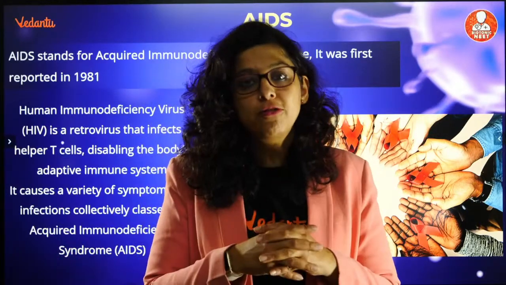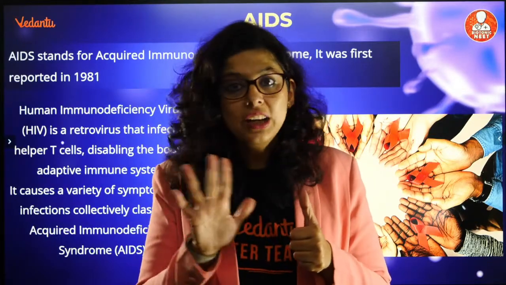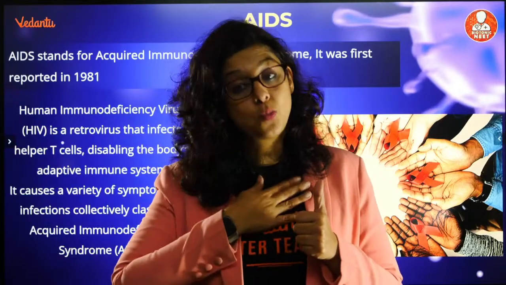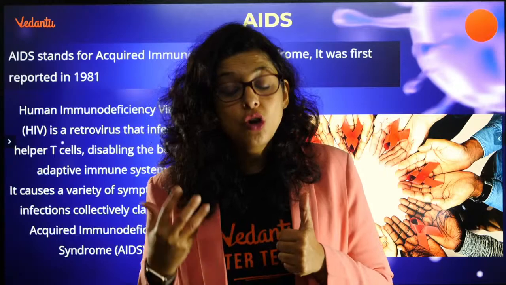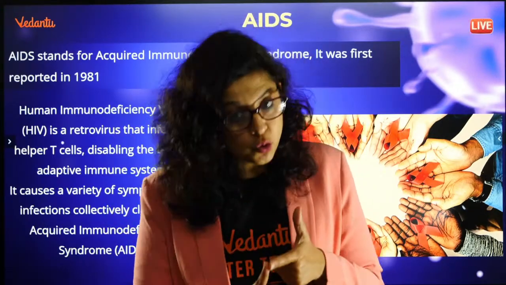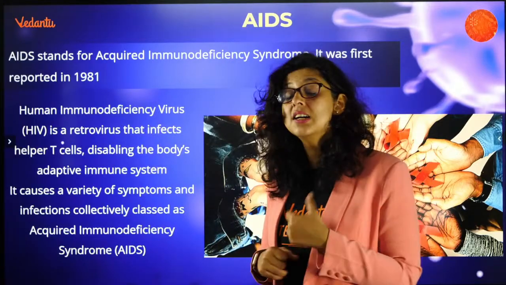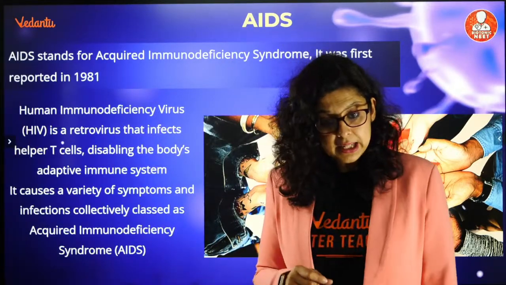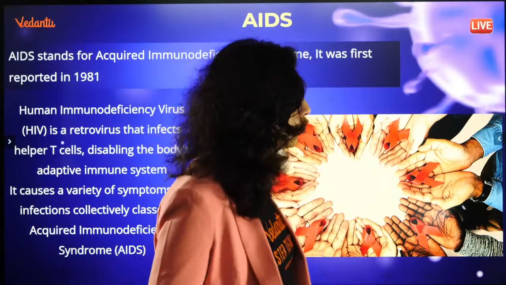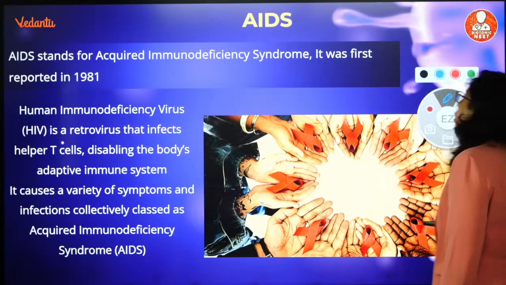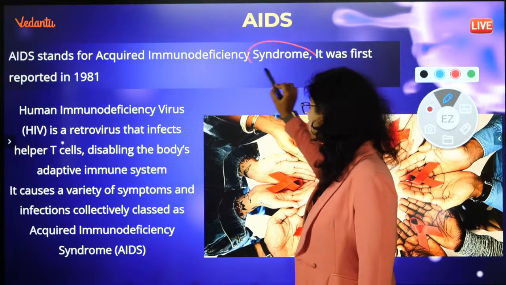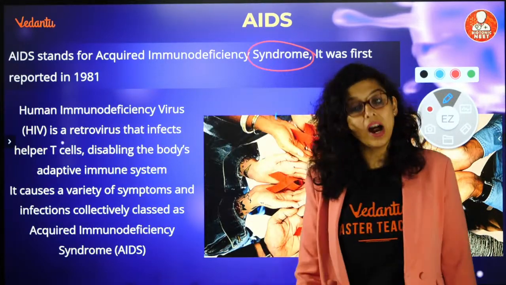The full form of AIDS is acquired. You don't get it genetically. It is acquired. But once you acquire the virus, you will have immunodeficiency. So it is acquired immunodeficiency syndrome. The meaning of the word syndrome is a collection or a group of diseases. It is not just one disease.